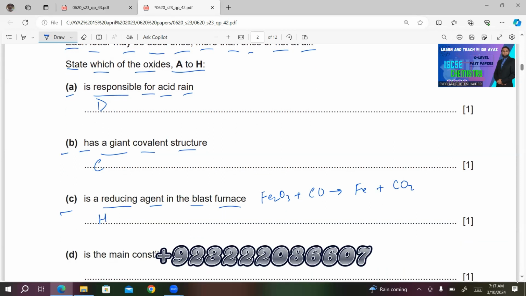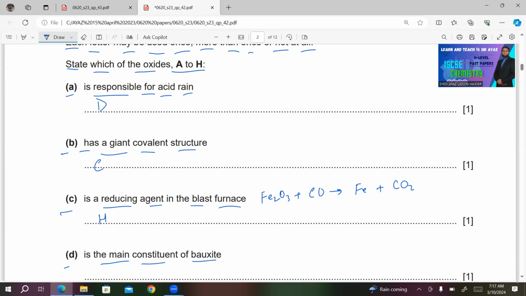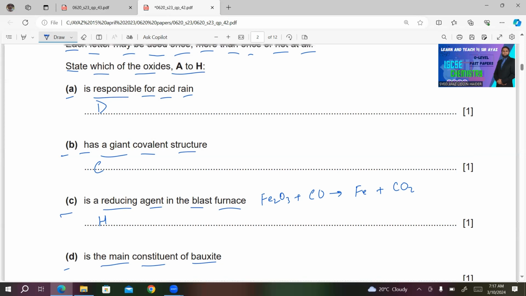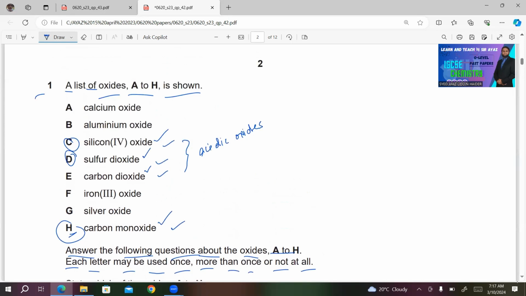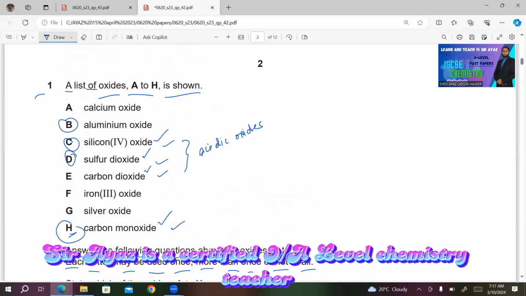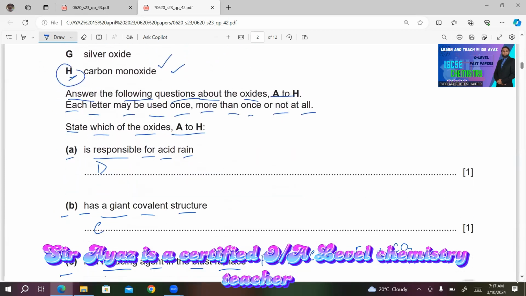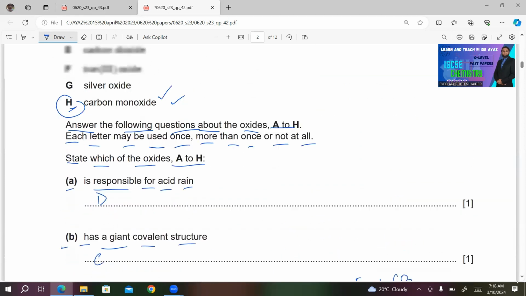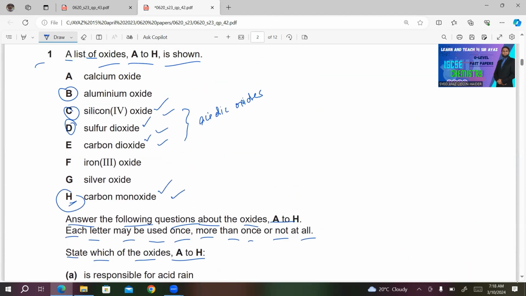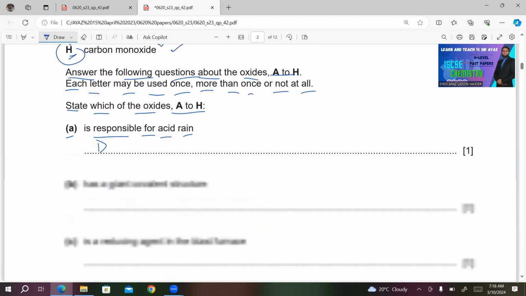D. Is a main constituent of bauxite. What is bauxite? Bauxite is the ore of aluminium. And the main constituent of this bauxite is aluminium oxide. So B will be the answer for this part. E. Is the main impurity in iron ore. The main impurity in iron ore is silicon 4 oxide. So I will write C here.